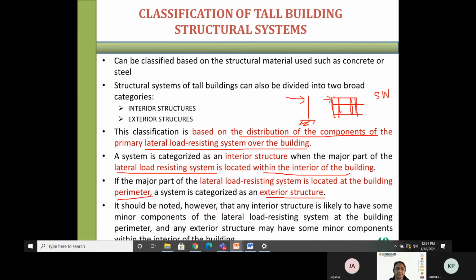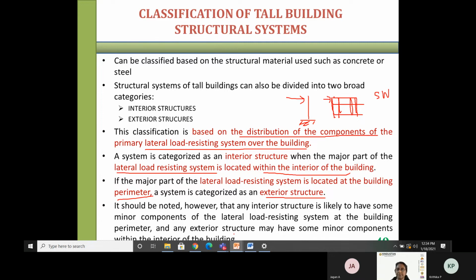It should be noted, however, that any interior structure is likely to have some minor components of the LLR system at the building perimeter, and any exterior structure may have some minor components within the interior of the building. So we cannot say exactly that all the load bearing members are in the interior, and similarly that for exterior all the LLR elements are at the exterior. Some minor components will be in the interior as well as in the exterior part. So the major classification is interior type of structure and exterior type of structure.